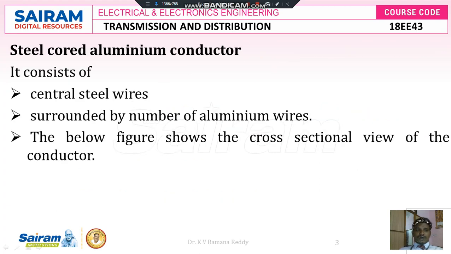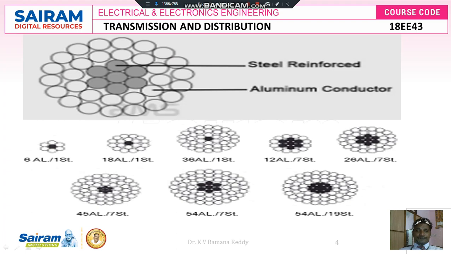Next, the aluminum conductor steel reinforced consists of central steel wires. This steel wire is surrounded by a number of aluminum wires. So for a better understanding of this ratio, I am going to give one figure which shows the cross section view of the conductor, a graphical representation for better understanding of the concept of ACSR conductors.